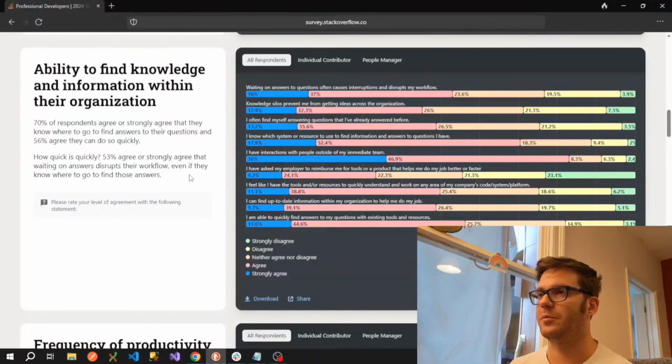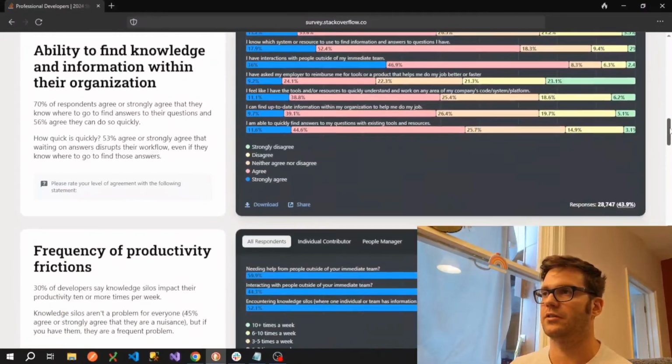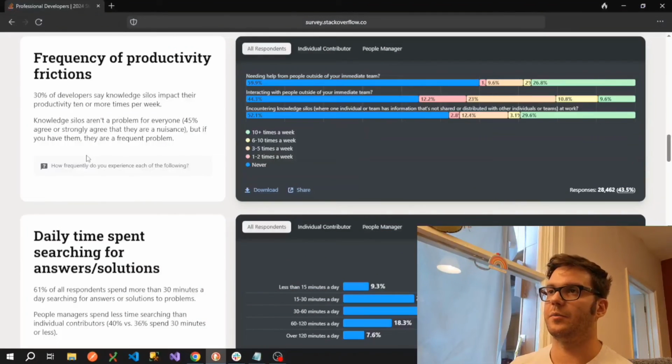I definitely encourage people to always try and seek answers out themselves before they kind of go looking for them. That's not to say that you should be worried about asking your peers for answers, but if it's a blocker, as some people have responded here, it kind of disrupts their workflow. Sometimes that extra bit of time spent looking for the answer means you might find it yourself anyway and not need to ask someone. 30% of developers say knowledge silos impact their productivity 10 or more times per week.